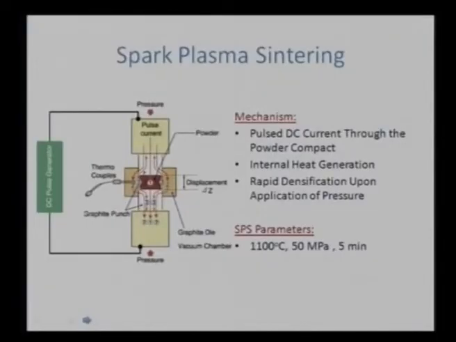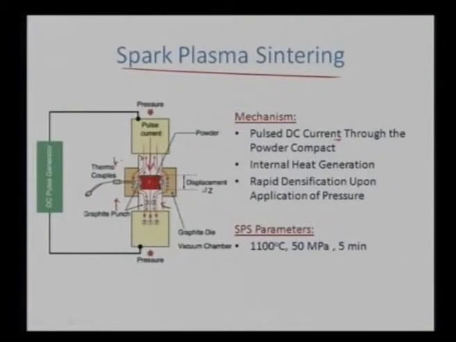Now these three compacts have been spark plasma sintered. Spark plasma sintering is a mechanism where we pass a pulse DC current through the powder compact. In this case, we can see we have a graphite die, and the graphite punch. In this region, we keep the powder. Once we have the powder, it is compacted, and we pass a pulse DC.